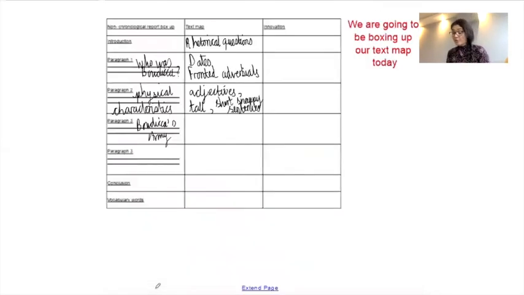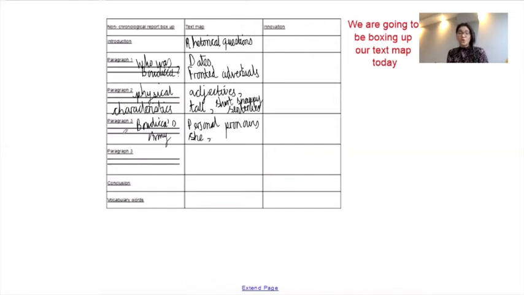You've got personal pronouns. So you've got the word she, which is a personal pronoun. So I would write that in my text map because it makes it more personal, I think. If you include the word she, then it's a different way of explaining something that Boudica did, rather than starting your sentences again and again with Boudica, Boudica, Boudica. You can start it in a different way by using the personal pronoun she. So personal pronouns, and then I'll write an example, she.